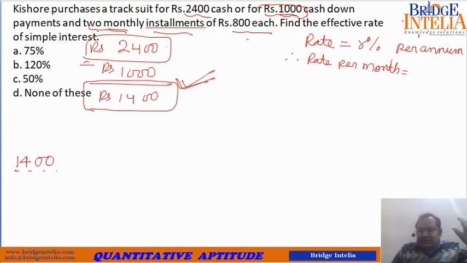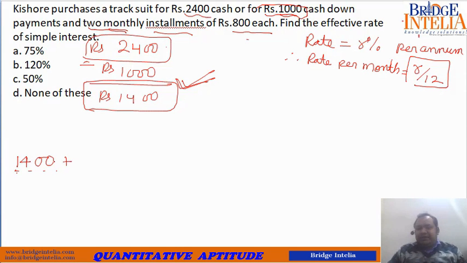So R% for the entire year means per month, R by 12. He has given a loan of 1,400 to you, and the effective rate per month is R by 12. So what is he going to tell you? He will tell you, 1,400 you definitely have to pay to me.